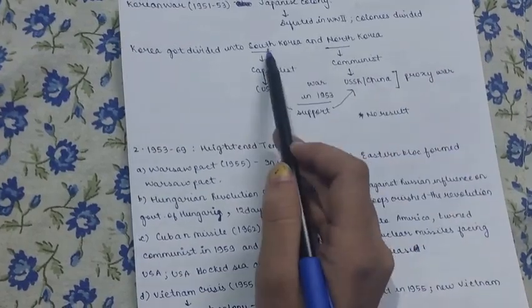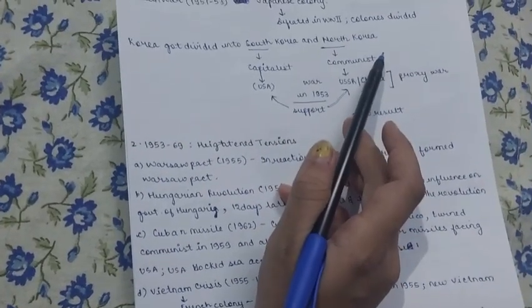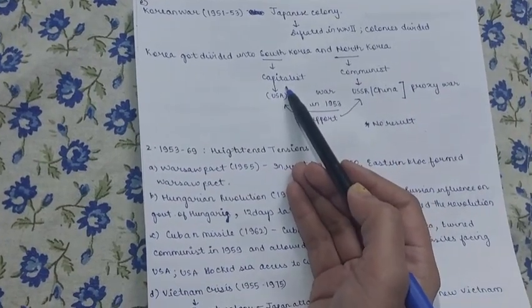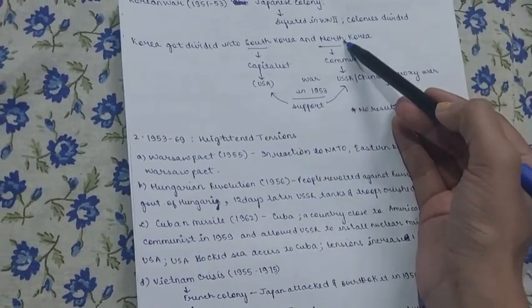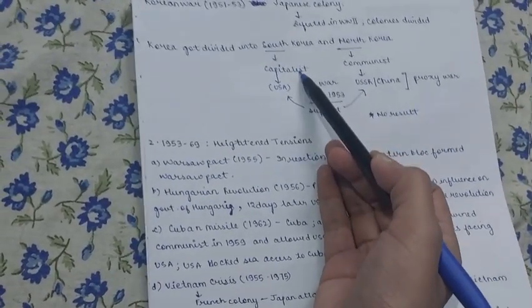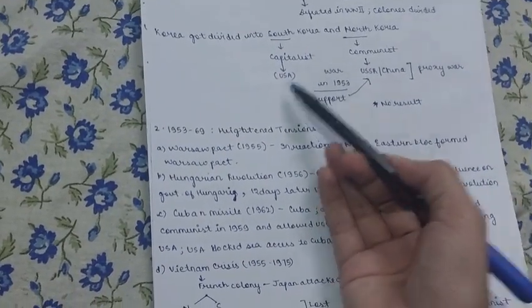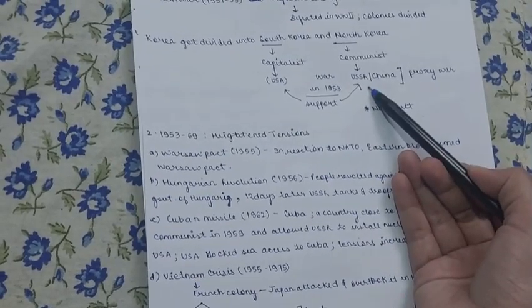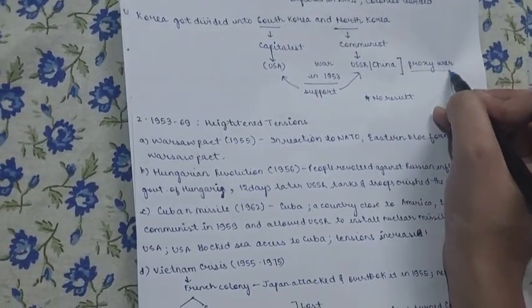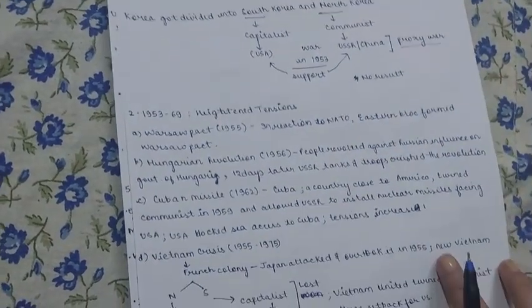South Korea and North Korea had a difference of opinion. Their thoughts were different. South Korea was a capitalist state and North Korea was a communist state, so it is evident that the capitalist state would be supported by the US, and the communist one by the USSR. So this was a proxy war that happened.